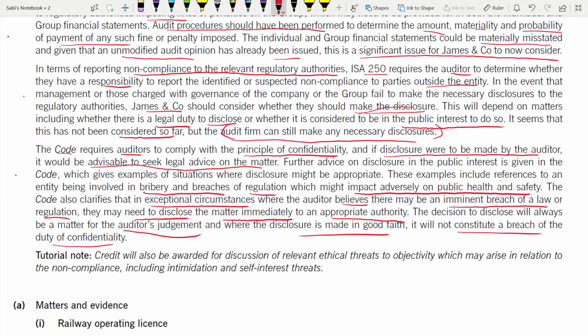Okay. Tutorial note. Credit will also be awarded for the discussion of relevant ethical threats to objectivity, which may arise in relation to the non-compliance, intimidation, and self-interest threat.